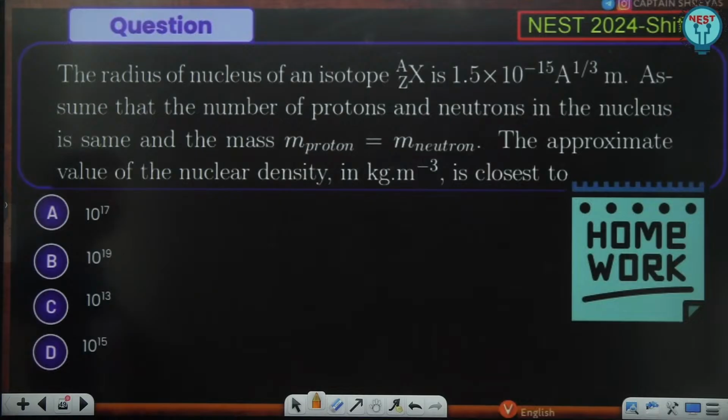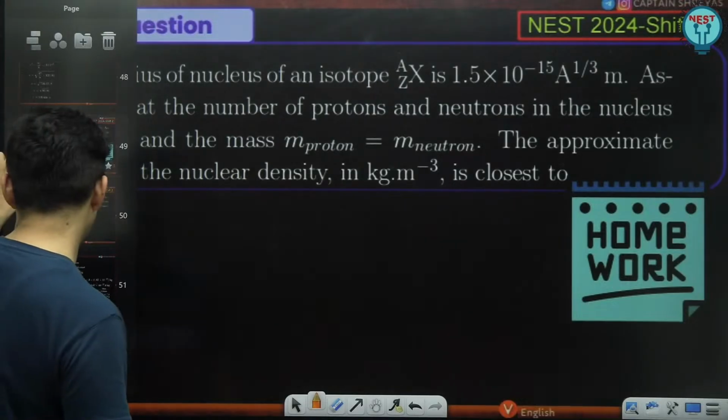Finding the density of the nucleus, approximately how much. This can be a standard question as well. Anyway, I hope you have taken the screenshot. Answers are there on the next slide.